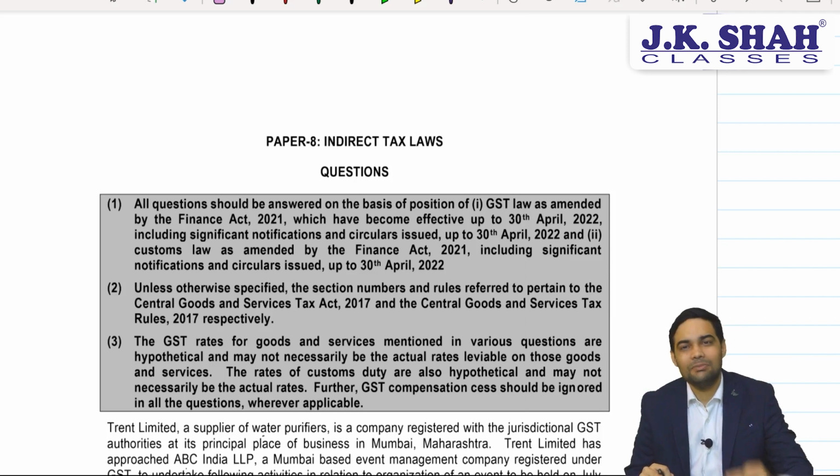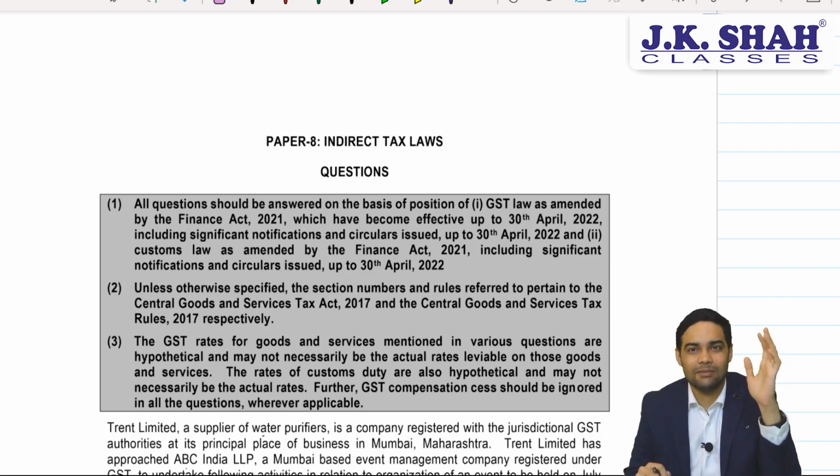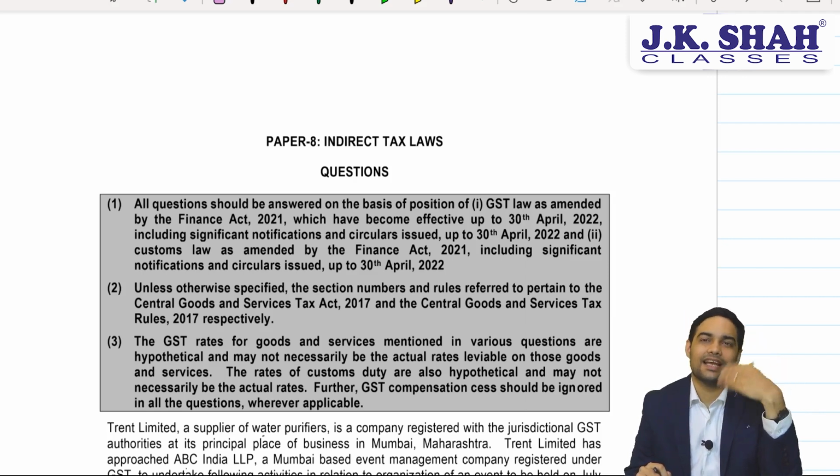Now, let me start by saying that there are some errors in this RTP, or I can also say that at some places there is also a difference of opinion. I will point out all these areas while we are discussing the entire RTP. We will take up the MCQ first, thereafter move to the other questions.